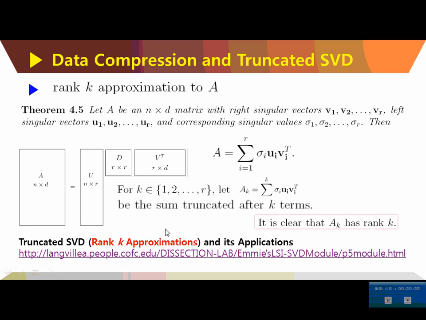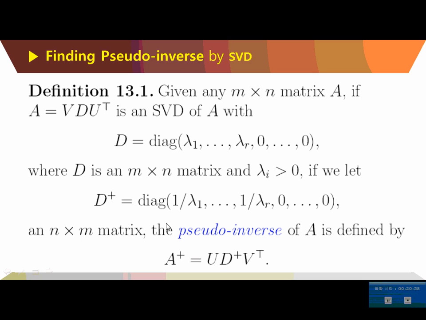So it has many applications. All can be done with the singular value decomposition.